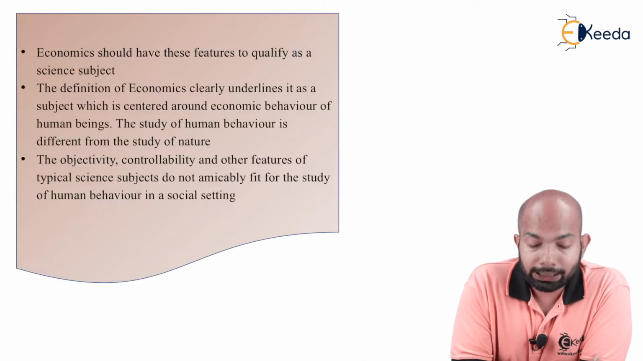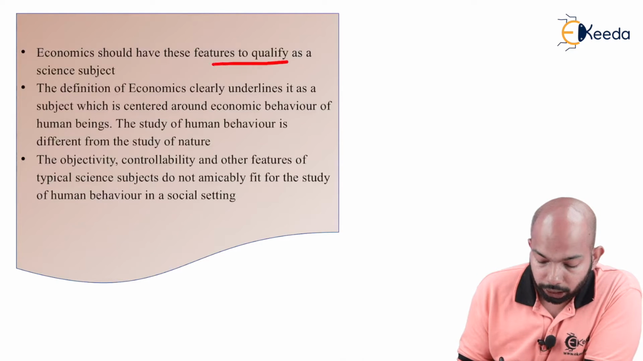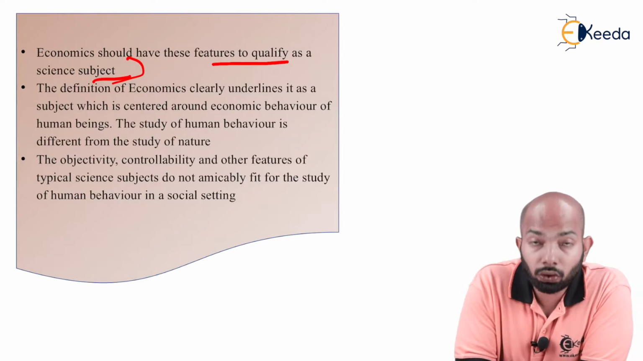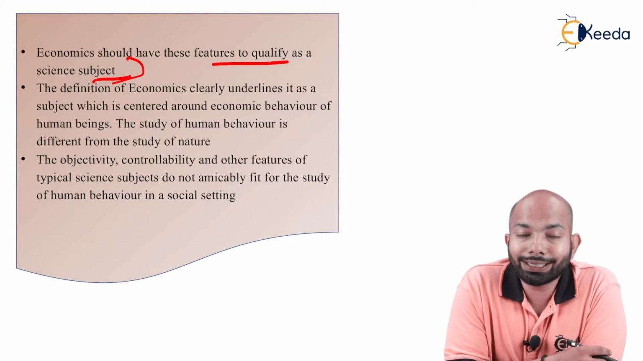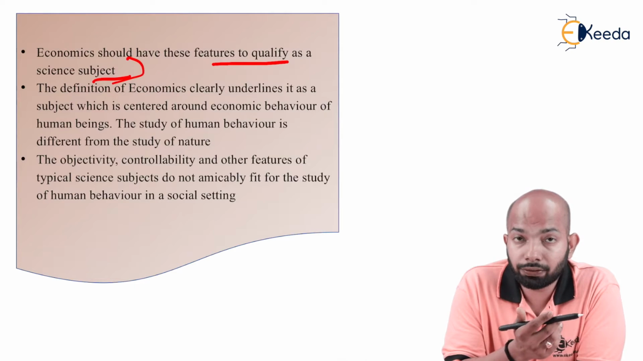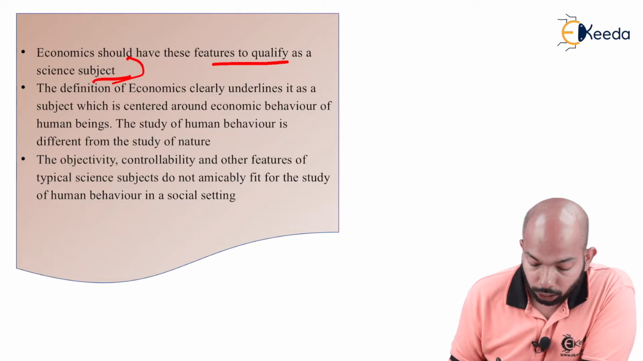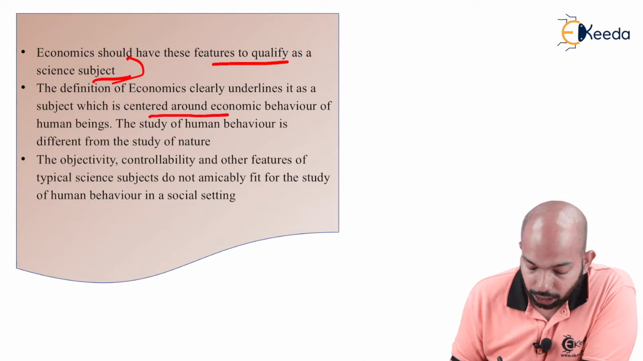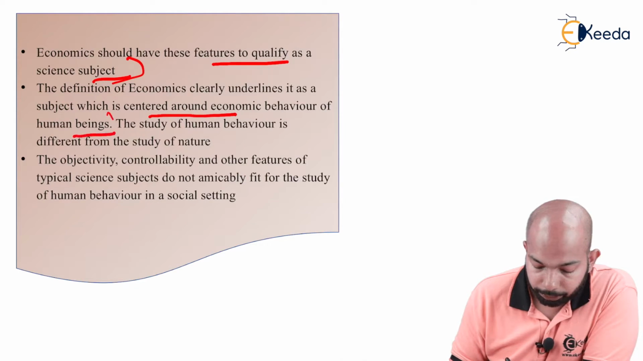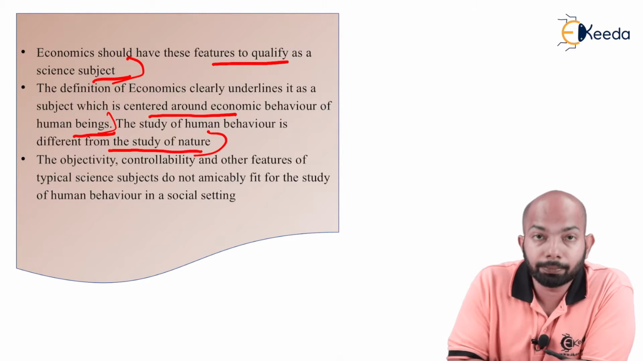Now, economics should have these features to qualify as a science subject. If these features are there, then you can call it science. But what if it is not? The definition of economics clearly underlines it as a subject centered around the economic behavior of human beings. The study of human behavior is different from the study of nature.